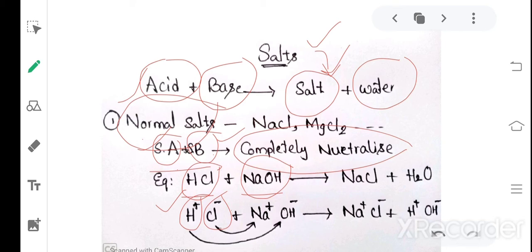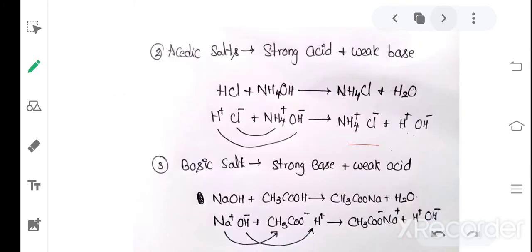So the negative and the positive ions attract each other. Na plus and Cl minus combine with each other and form Na plus Cl minus, which is NaCl salt. In the rest, H plus and OH minus attract each other, so we can call it H2O. So this is the reaction. These are the normal salts. When a strong acid and a strong base react with each other, normal salts are produced. So remember that point.